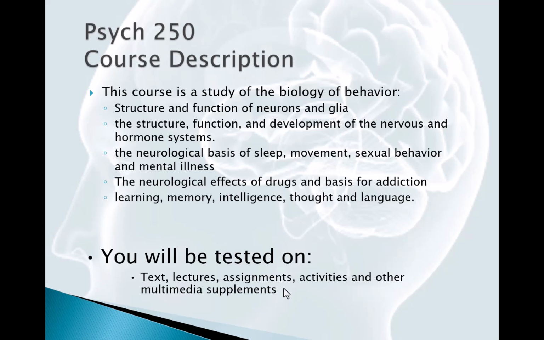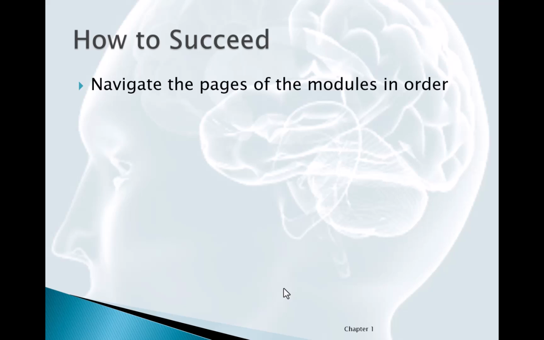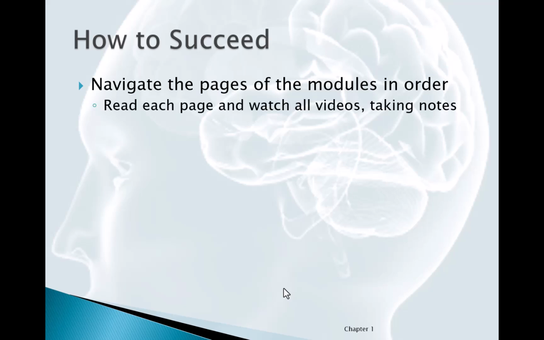It's all important information. So how can you be successful in this summer session? Again, like I'm trying to emphasize, navigate the pages of the modules in order. Start on that home page, read through it, and then just click next and keep going. And when you get to an assignment, complete that assignment. Then go next, because I don't have all the assignments at the end of the module. I have them worked in, so the assignment comes after the information that it's trying to help you reinforce.